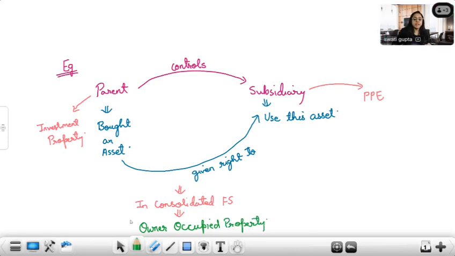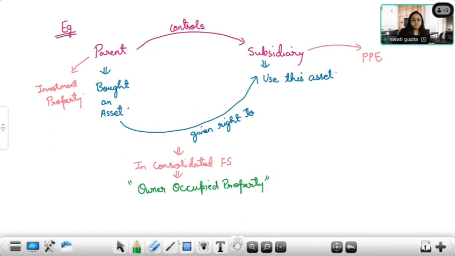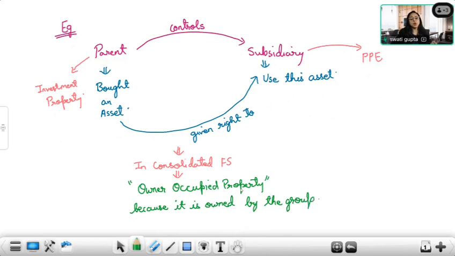Okay, this will be treated as owner occupied property because it is owned by the group. The group person owns it. Therefore, it is known as owner occupied property.